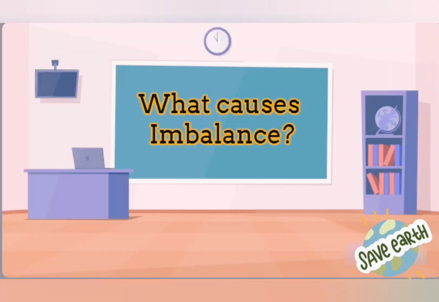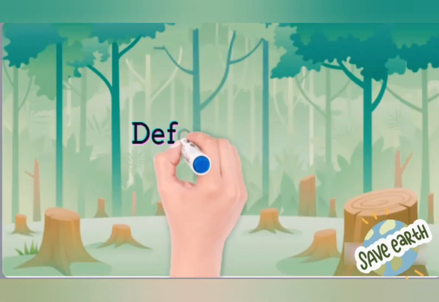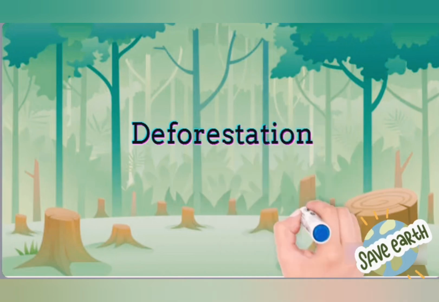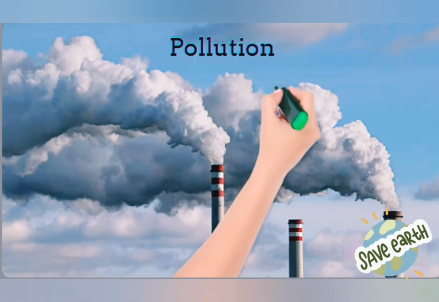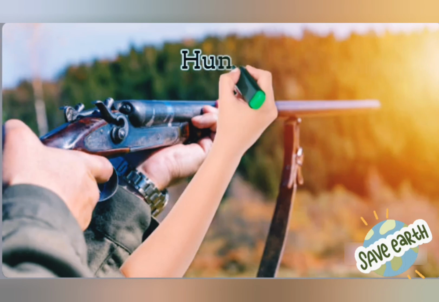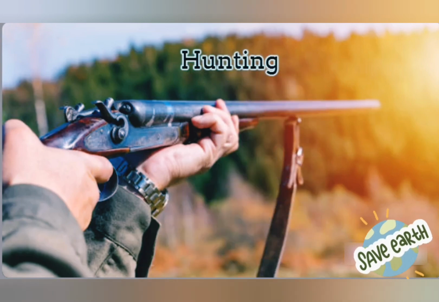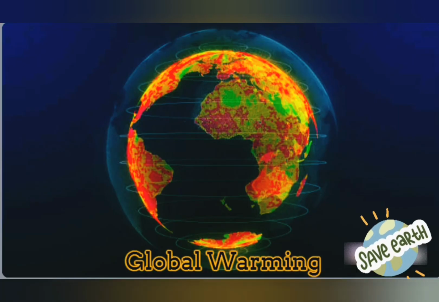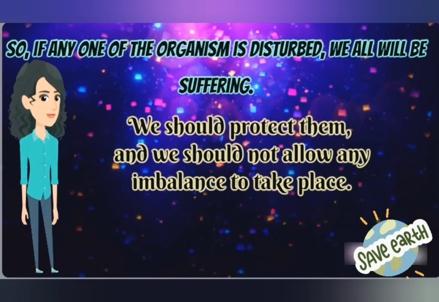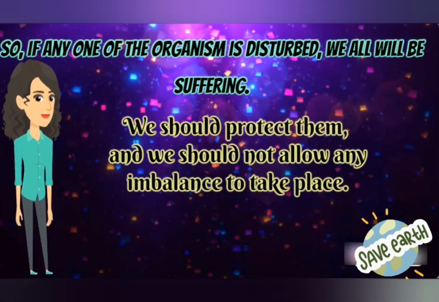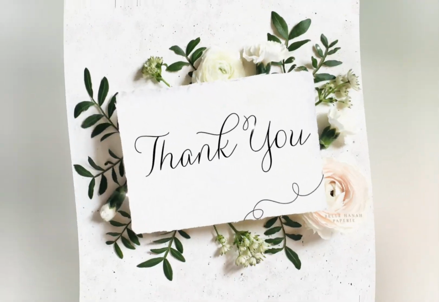What causes imbalance? Deforestation, pollution, hunting, global warming. So, if any one of the organisms is disturbed, we all will be suffering. We should protect them and we should not allow any imbalance to take place.